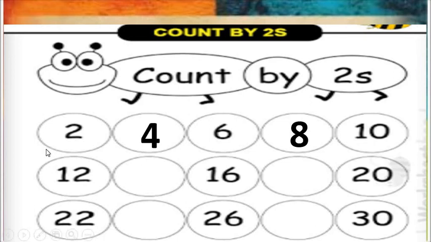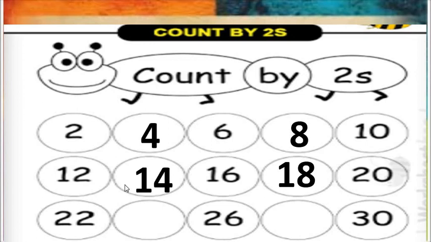In the next line, we have number 12, 16 and 20. So, how can we fill up these empty boxes? Let's see. After 12, there will come 14. We already have 16. You have to count with me, my dear. 12, 14, 16, 18 and 20. Done? Have you completed this in your notebook? If not yet, then write it down.